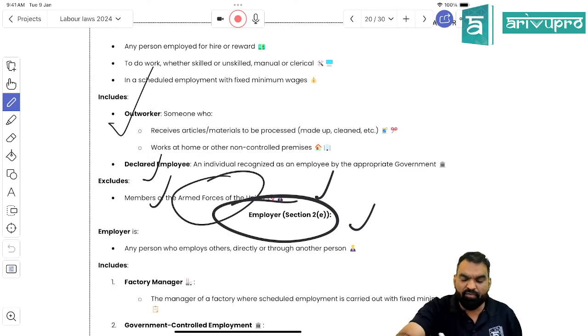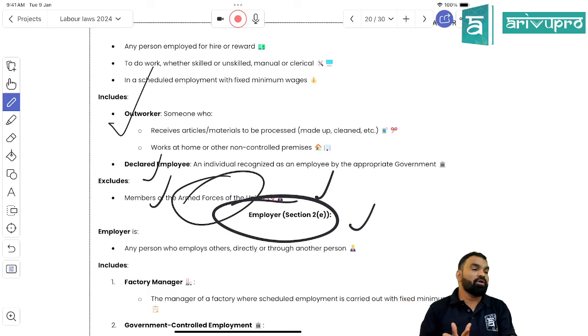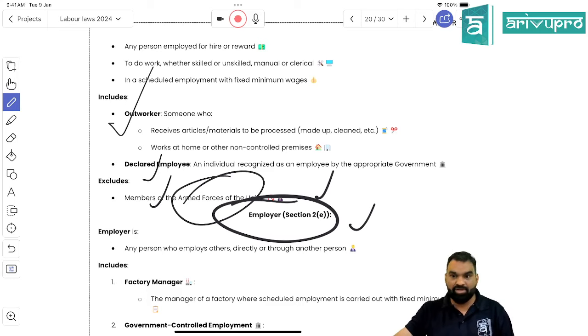Members of the armed forces would not come under the definition of employee because they have their own rules, right? So they would not come under the definition of what? Employee. Got my point, students? Is it clear? So, giving you a quick review of minimum wage law, and we are finishing up with the lecture.